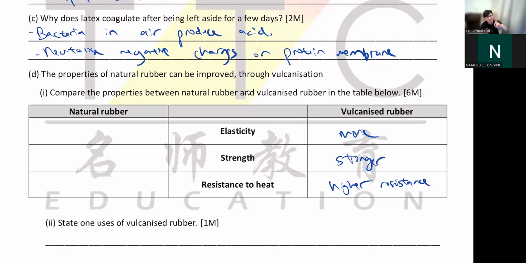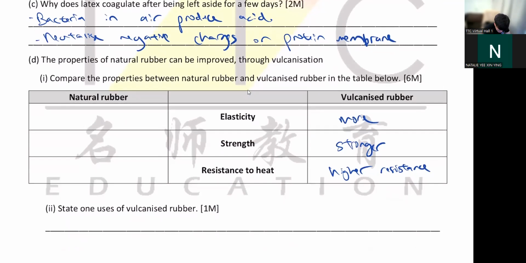You know your car wiper? Your car wiper is also made from vulcanized rubber. That's why if you park your car under the sun, your wiper will be okay because they are made to stand heat. So they will be fine. Natural rubber, everything is less here lah.